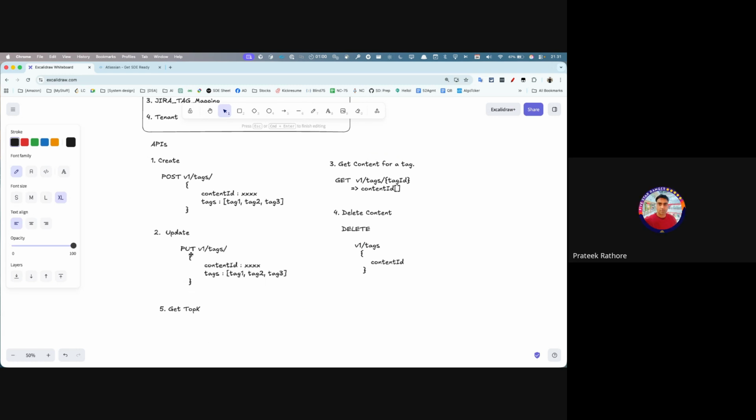So when you're updating a tag, what happens is you are actually calling the Jira service or the Confluence service, and at that point this event will have to be consumed. Sorry if I am misunderstanding this. Is this updation of the tag itself or updation of tags of a content? Updation of the tags of a content. Okay, then it's fine. Let's say I wrote a document.